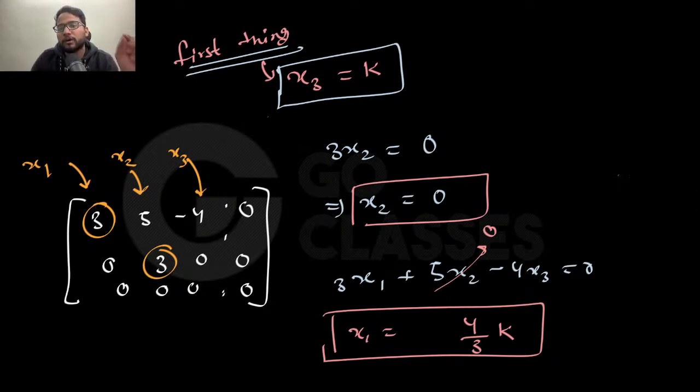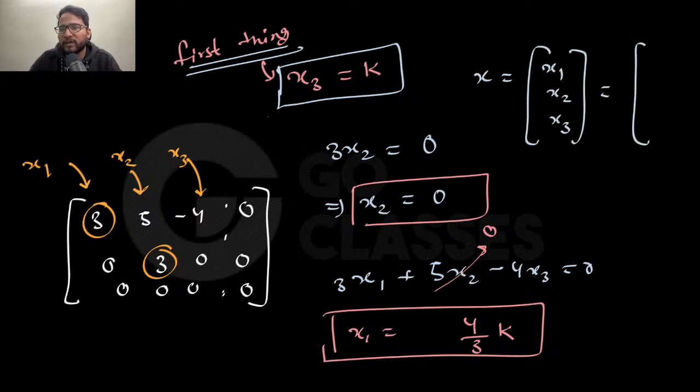Okay. So now can you write a vector x, which is basically x1, x2, x3, and how will it look? It will look something like this. What is the value of x1? 4 by 3k. What is the value of x2? It is 0. What is the value of x3? It is k. So it will look something like this, right? I hope that is fine to everyone.